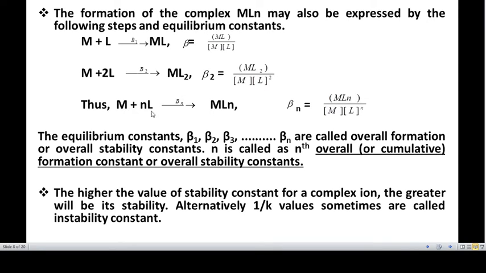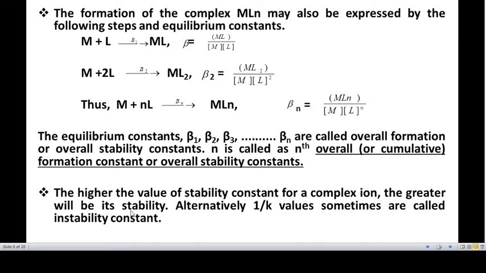Similarly, M plus nL gives MLn, and beta n is equal to MLn divided by M into L to the power n. These equilibrium constants are called overall formation or overall stability constants.